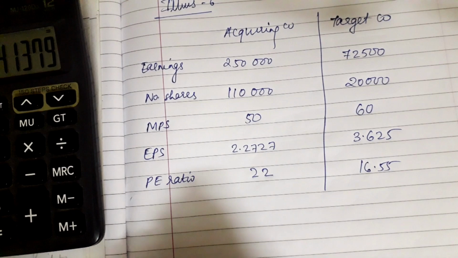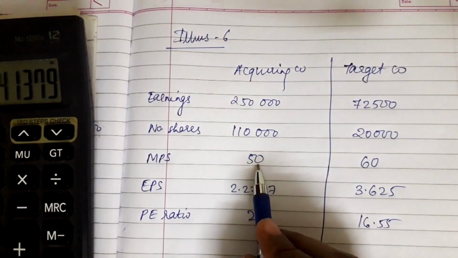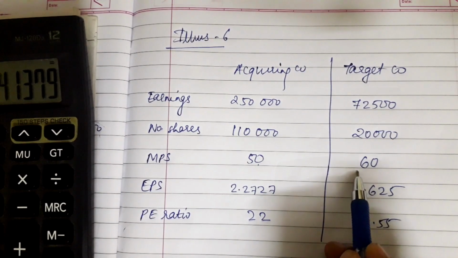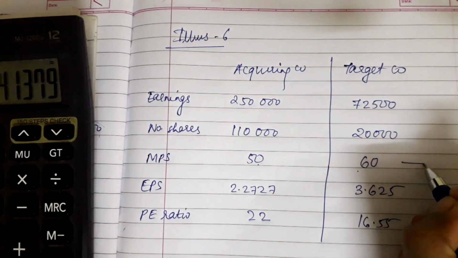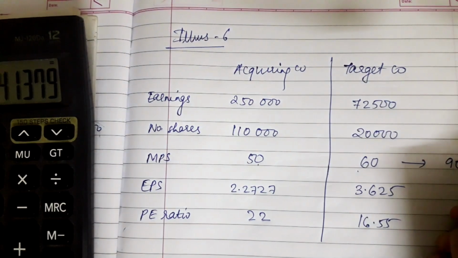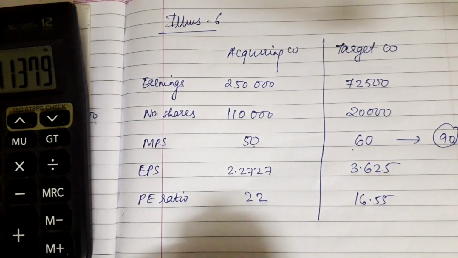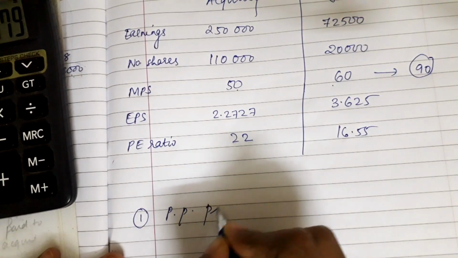Now the question starts. In the question we have 50 as the market price MPS here and 60 here, but they are saying that this acquiring company is going to offer 90 for the shares of the target company. So now we have to calculate the purchase price premium.